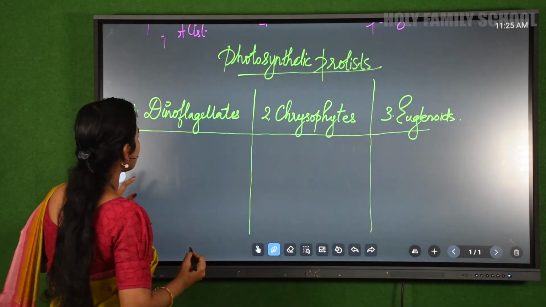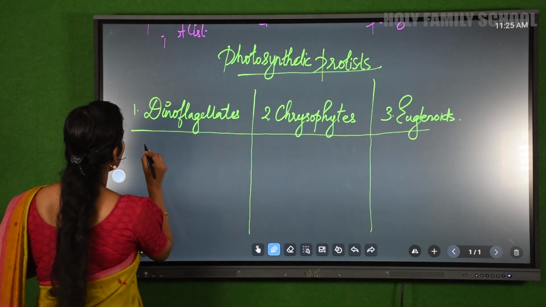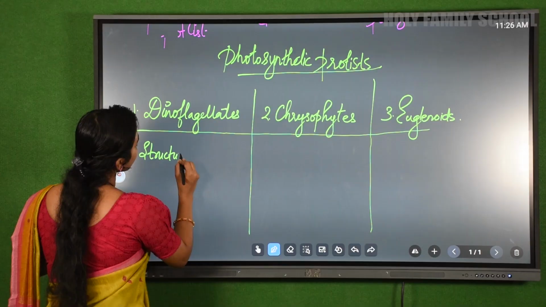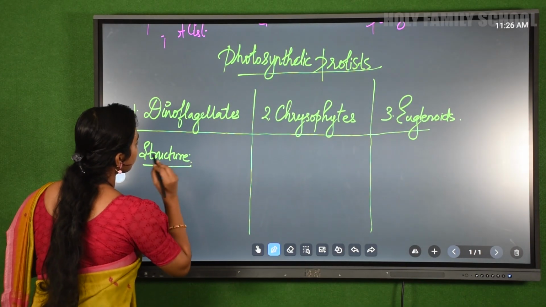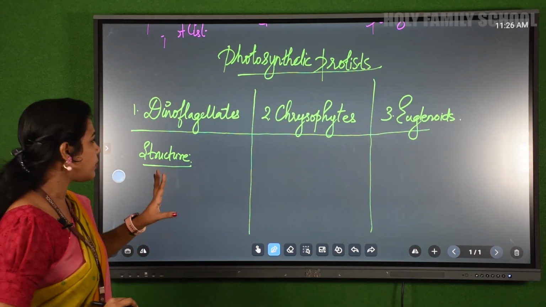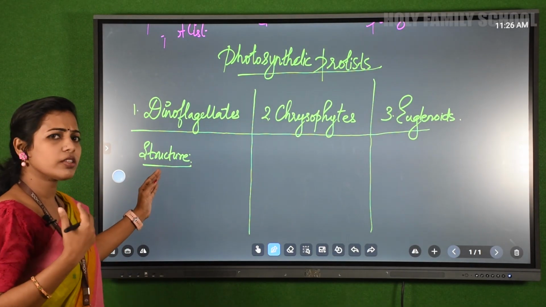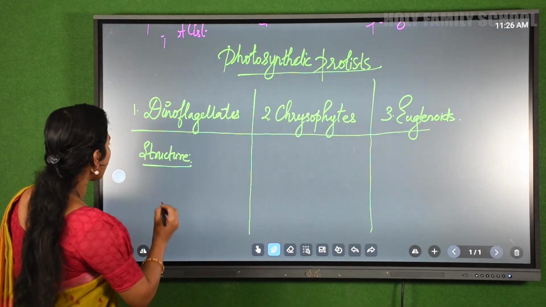The first characteristic which we thought of is about the structure, isn't it? Whenever you study any kingdom or any concept, first you should understand what exactly it is, for example, how their structure looks. Okay, so let's start with the cell wall.